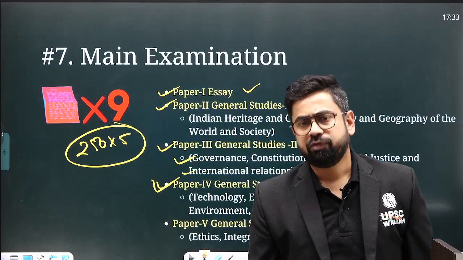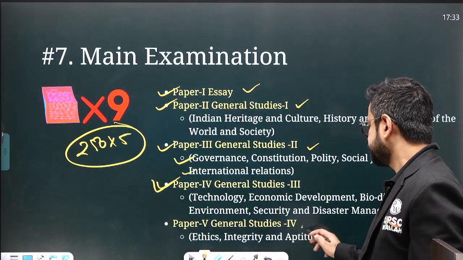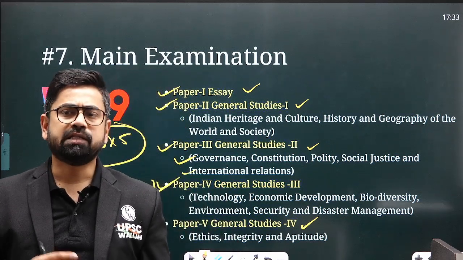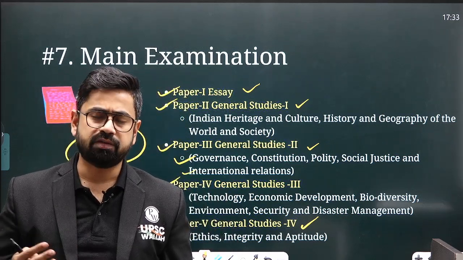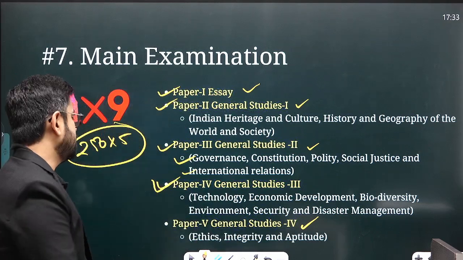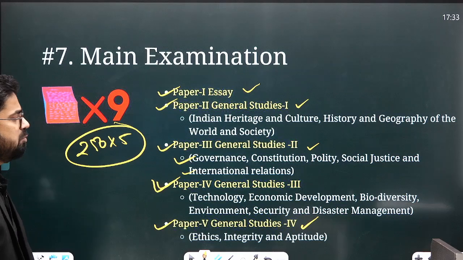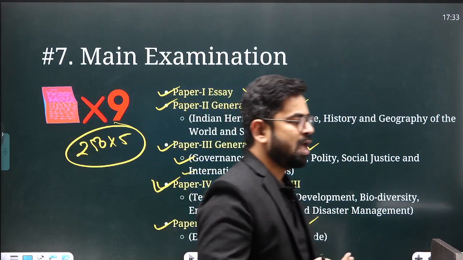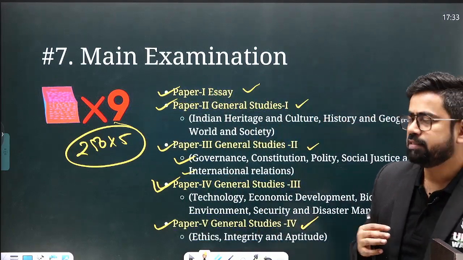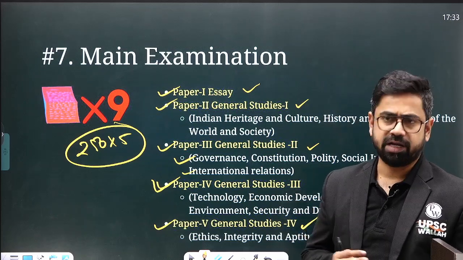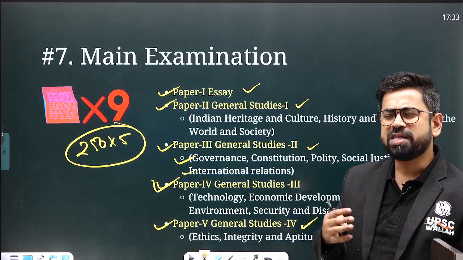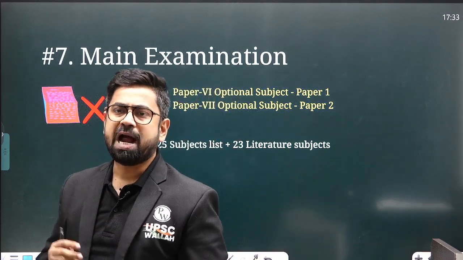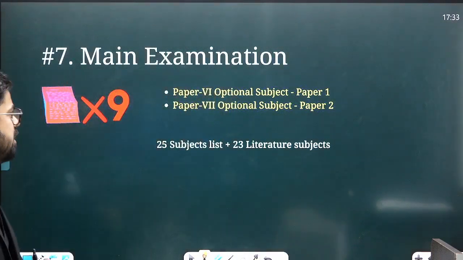Now, the last paper, or the fifth paper, is about ethics. So here you will find a lot of case studies, a lot of definitions, a lot of ethical dilemmas, ethical definitions will be asked for. You will have to attend this paper as well. So there are 5 papers in your mains which are based on general studies. But then they also want to understand, if there is a subject where you are an expert, how much of an expert you are, what is the level, what is the extent of that expertise? And for that particular purpose, we have one more thing which is optional.